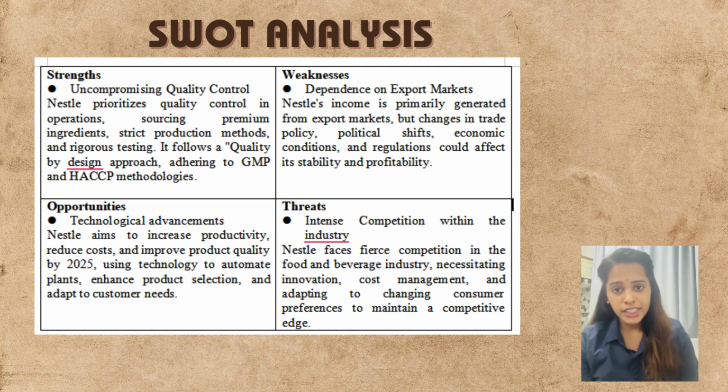For the opportunity, technological advancement. Nestle aims to increase productivity, reduce costs, and improve product quality by 2025, using technology to automate plants, enhancing product selection, and adapting to customer needs. For threats, intense competition within the industry. Nestle faces fierce competition in the food and beverage industry, necessitating innovation, cost management, and adapting to changing consumer preferences to maintain a competitive edge.